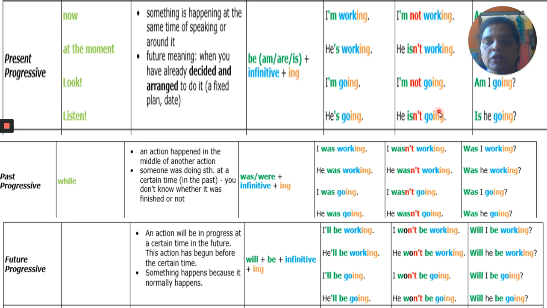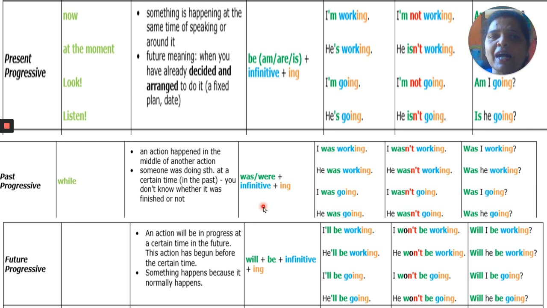So the form of present progressive is by using be verb, that is am, are, is, plus the main verb plus ing. And the signal words are now, at the moment, look, listen. So these are all the words where we use the present progressive sentence.